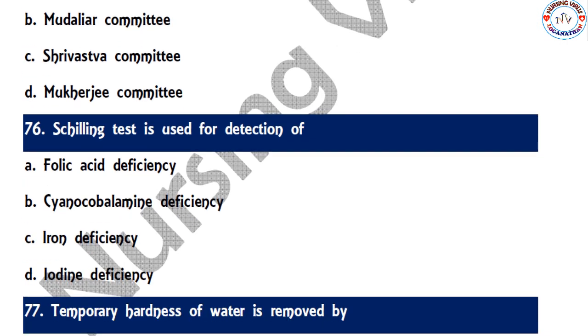So the next one: the Schilling test is used for detecting folic acid deficiency, cyanocobalamin deficiency, iron deficiency, or iodine deficiency.